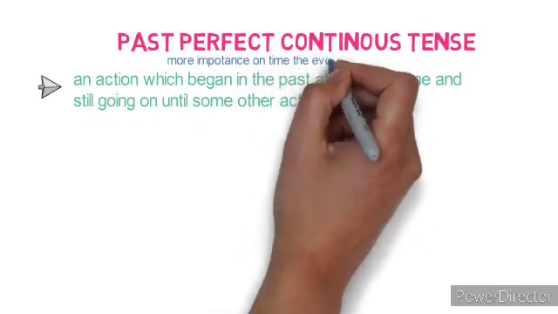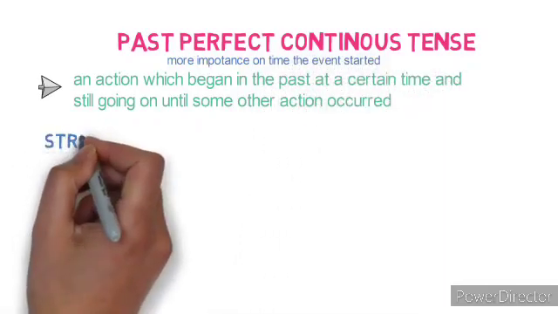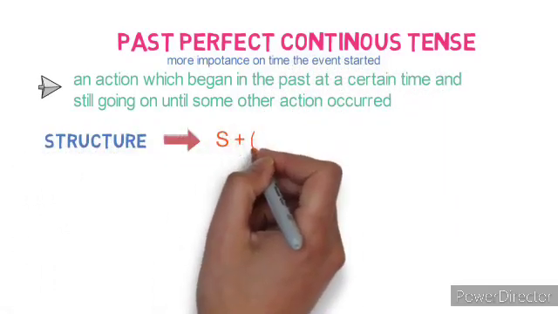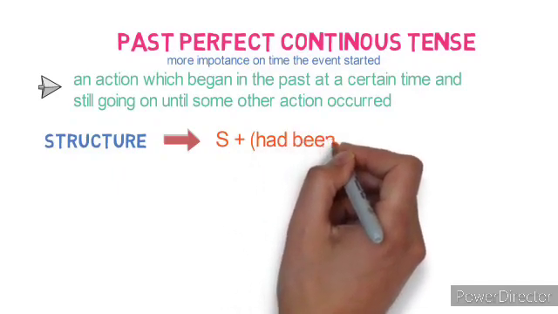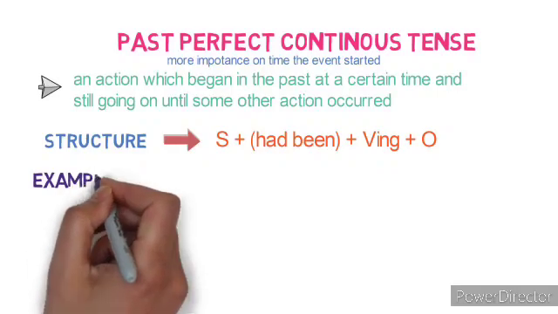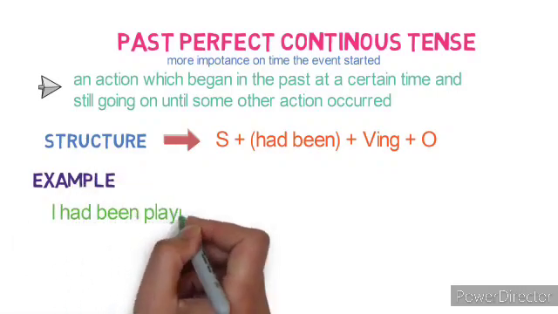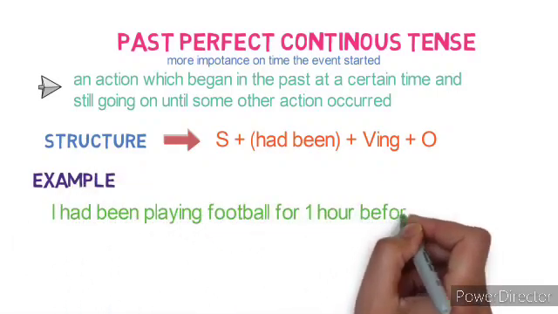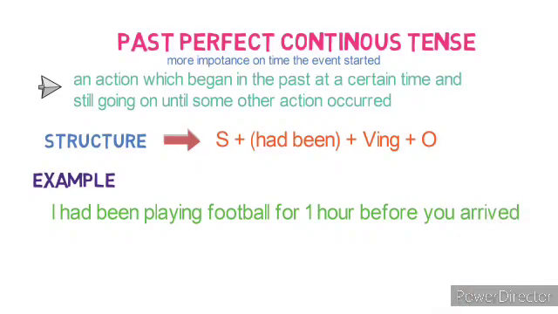Here more importance will be given to the time the event started. Look at the structure here, children. Subject plus had been plus verb plus ing form plus object. And the example: I had been playing football for 1 hour before you arrived.